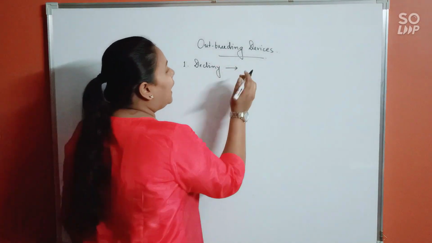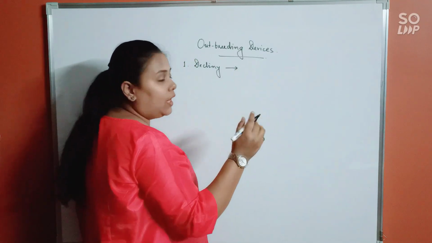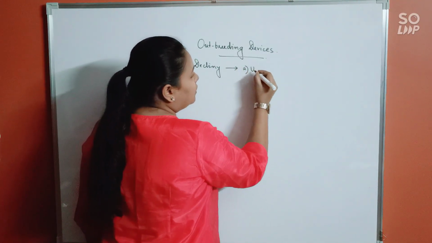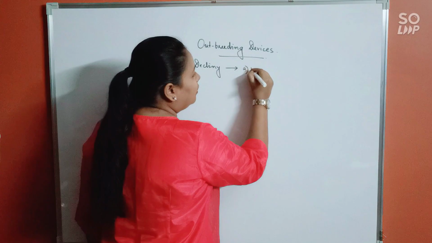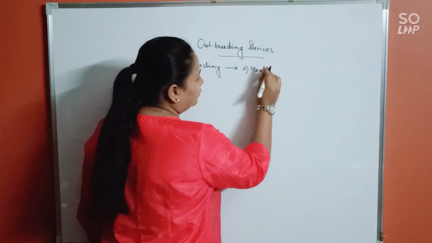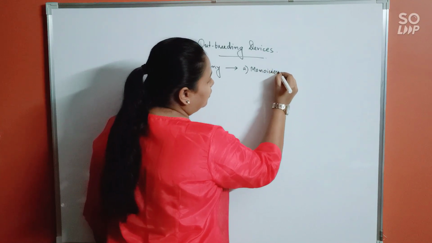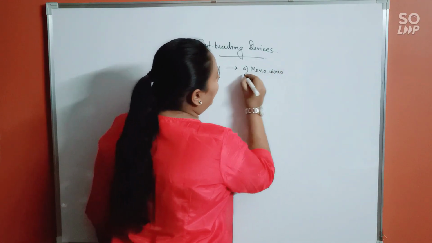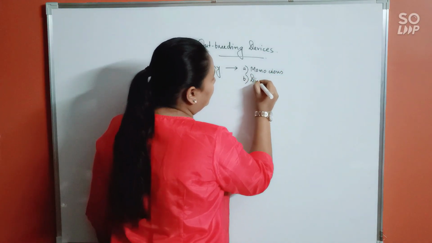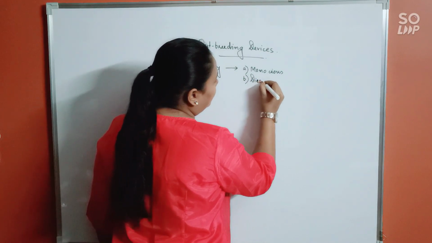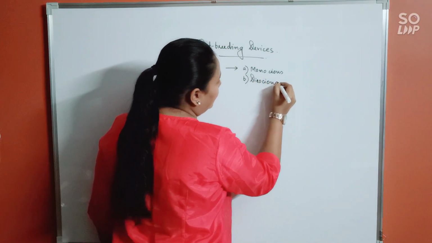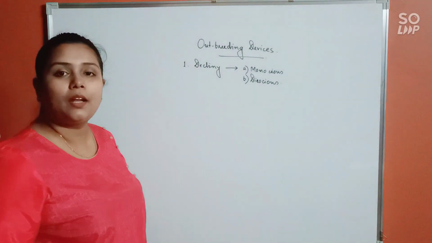So now declining can give rise to two conditions. One is monoecious condition, and dioecious condition.